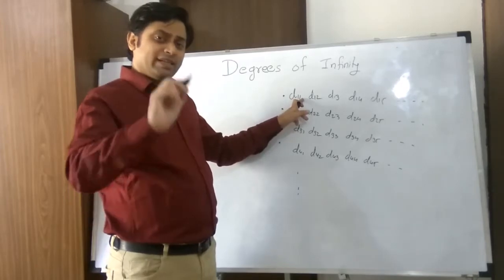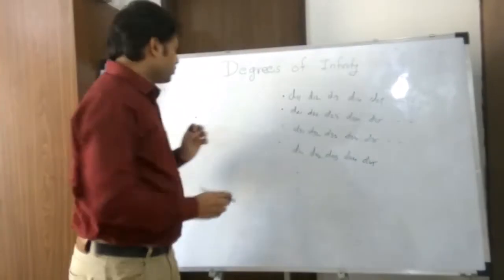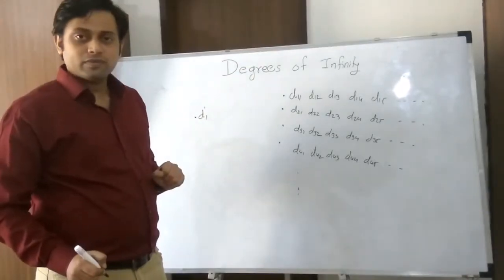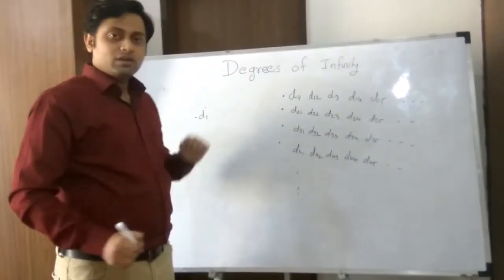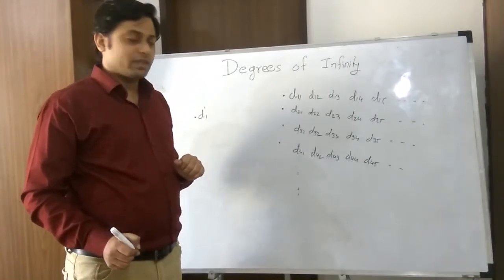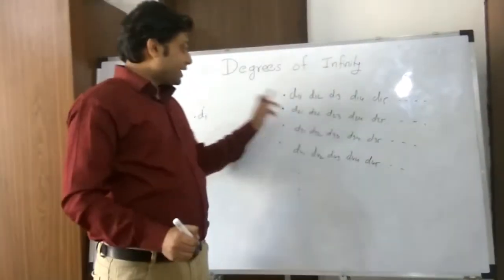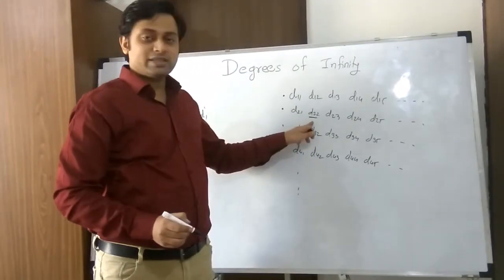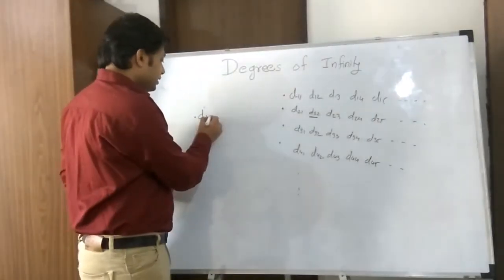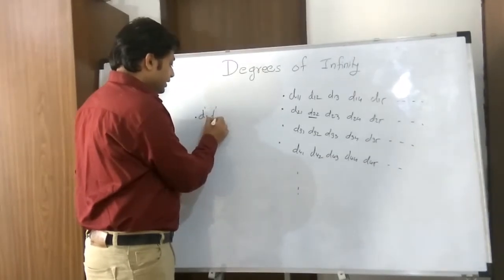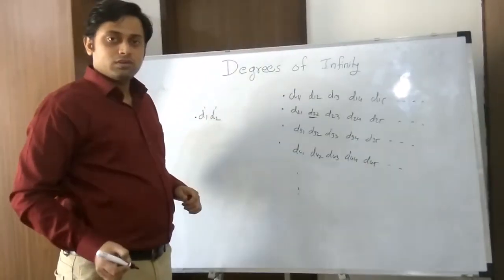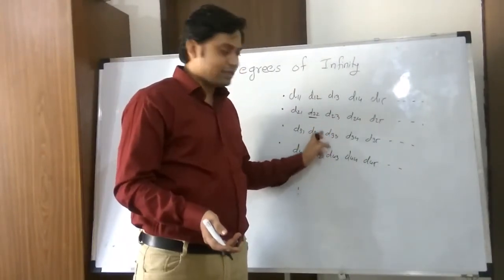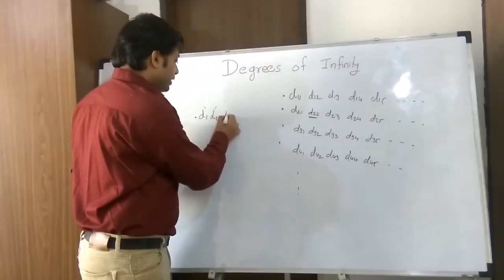I will choose any digit other than D11 for my D1', the first digit of the real number to be constructed. Now for the second digit, I will make sure that it is not the same as D22. That will be my D2'. For the third digit, I will choose any digit other than D33. So that will be my D3'.